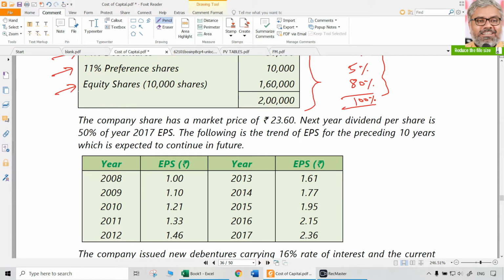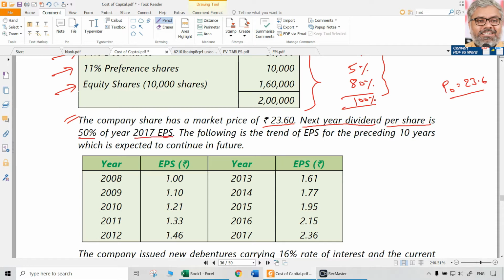Now the new things are coming. The company's share has a market price of 23.6 rupees. That is what? P naught. P naught is 23.6 rupees. Then next year's dividend. Next year, these words are important to be noted. Next year dividend per share is 50% of the 2017 EPS.